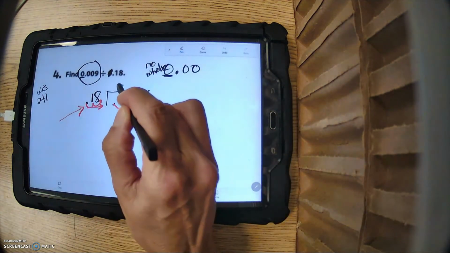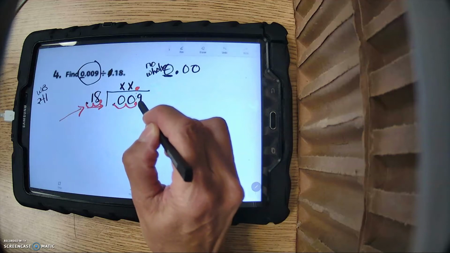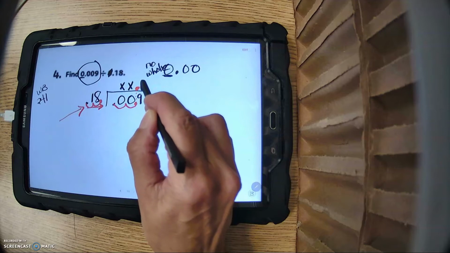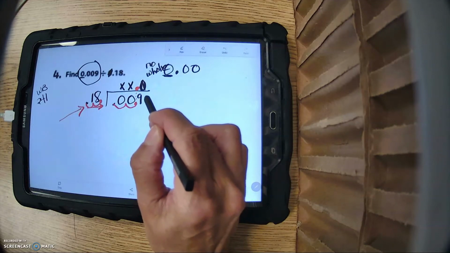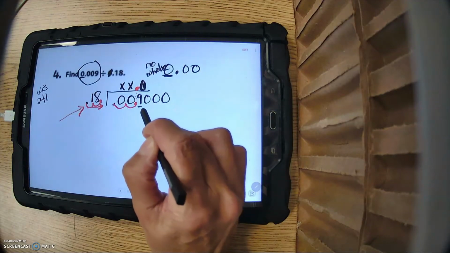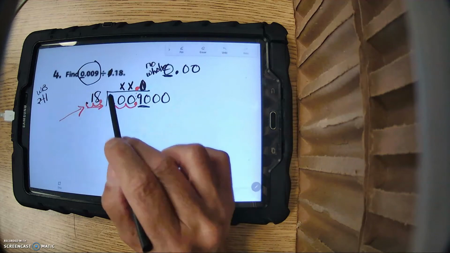So 18 cannot go into 0. Can 18 go into 9? No. So I'm going to put a 0 there, actually. So I still have this 9 out here. I have no other numbers, so you're going to add zeros. You take what you need. So now I'm going to go over one more 0. So how many 18s go into 90?